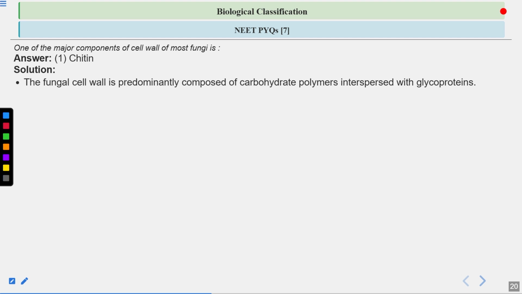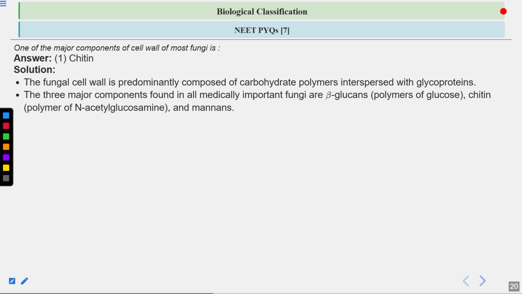Let's have a look at the explanation. The fungal cell wall is predominantly composed of carbohydrate polymers, which are interspersed with glycoproteins. Now, there are 3 major components found in all fungi. First is beta glucans, which are the polymer of glucose. Then there is chitin, which is a polymer of N-acetyl glucosamine. So remember this. They can ask you this in the exam as well. You should remember chitin is a polymer of N-acetyl glucosamine.